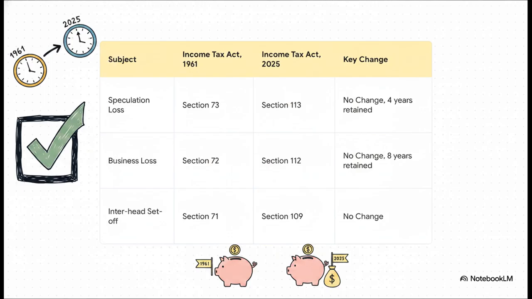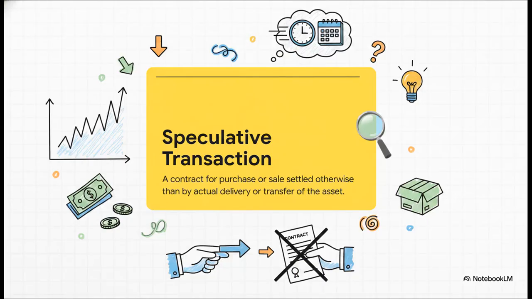Section 113 in the new 2025 Act is basically the new address for what used to be Section 73 of the 1961 Act. The 4-year carry-forward period? It's exactly the same. So no need to relearn the fundamentals here. So here's the official definition, straight from the book. But let's break it down.